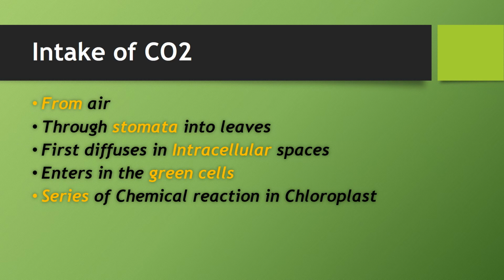Green cells mean those cells which have chloroplast. So then photosynthesis will start, and many chemical reactions take place in the chloroplast.